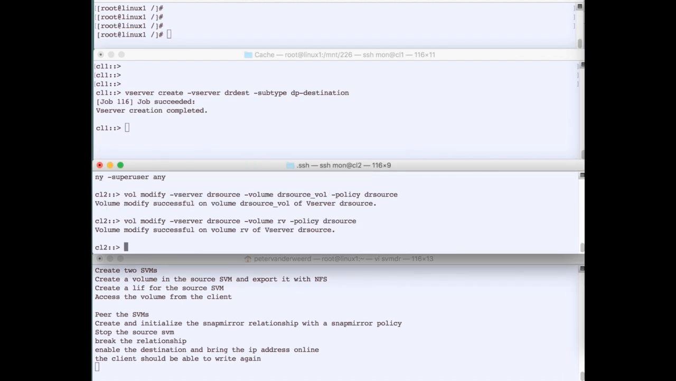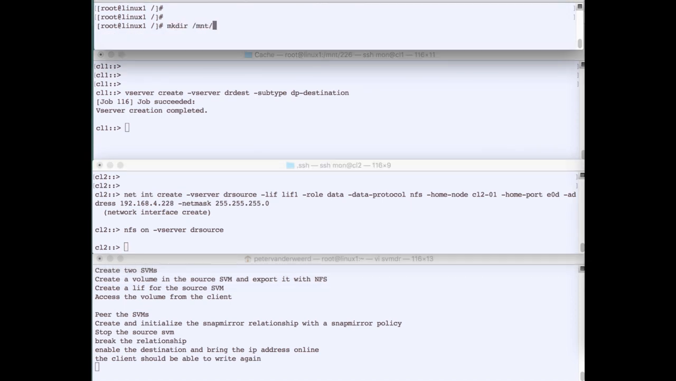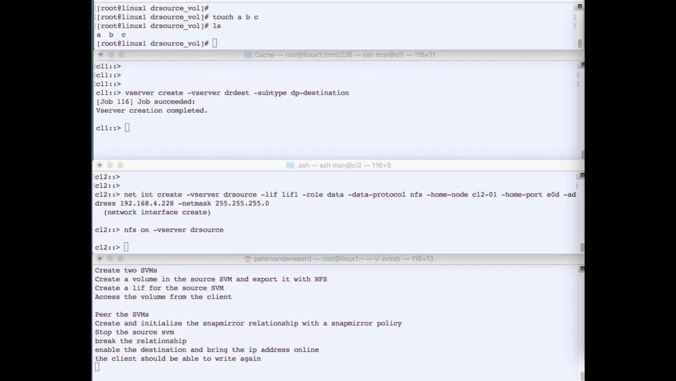Both volumes have the proper export policy. Then I can create a LIF, and I'm going to use IP address 192.168.42.28, and obviously to access that I have to enable NFS. Then I can go to the client, create a mount point, let's call it 228, and we mount the volume. We create some files just to prove that we can write to the volume. Okay, now let's continue. So we go back to our clusters and we're going to set up the SnapMirror relationship.